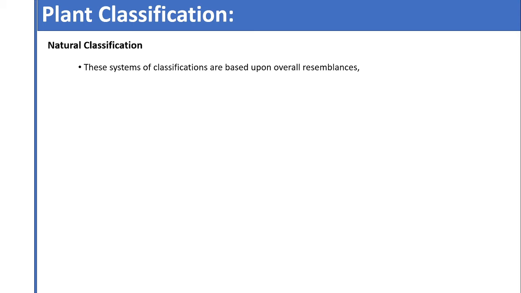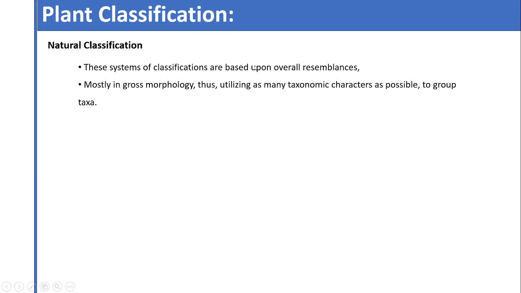In artificial classification we use only one or two easily observable characters for classifying plants. But the natural classification system is based upon overall resemblances of the plants, mostly in gross morphology, thus utilizing as many taxonomic characters as possible to group the taxa.